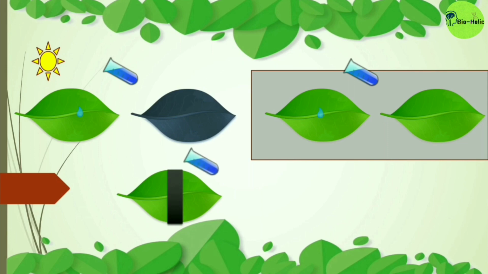And after some time add iodine to it, you will see all the portion that was exposed to the sunlight will be blackish or bluish in color, but the portion that was hidden due to the black paper or black cloth, there is no change of color because light cannot reach that portion, so photosynthesis could not take place. Clear?